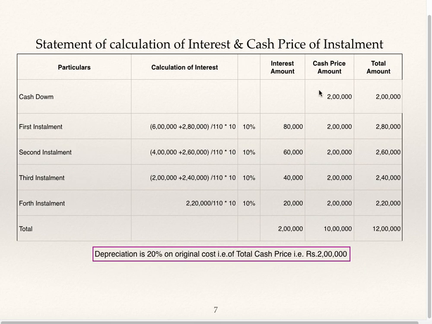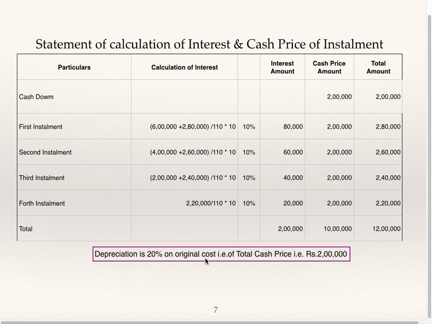See in the second statement, I have just once again made the statement so that it will be very clear to you. These calculations I have shown you. We found out the down payment, write it here. So this is the total cash price, 10 lakhs. This is the total hire purchase price, 12 lakhs. Total interest is 2 lakhs.